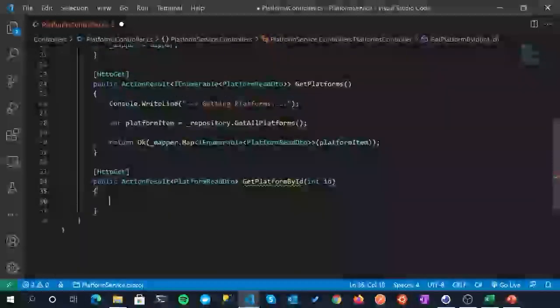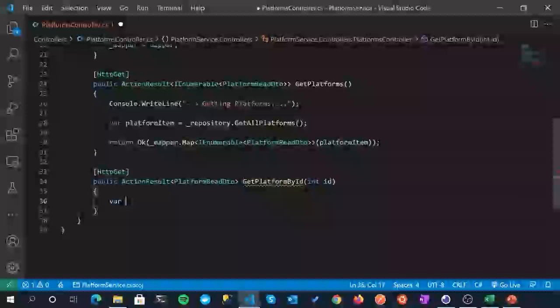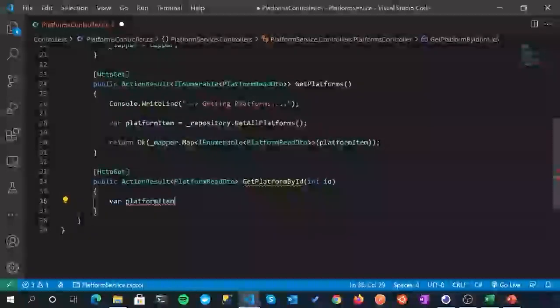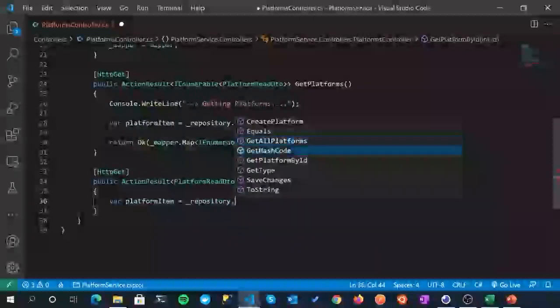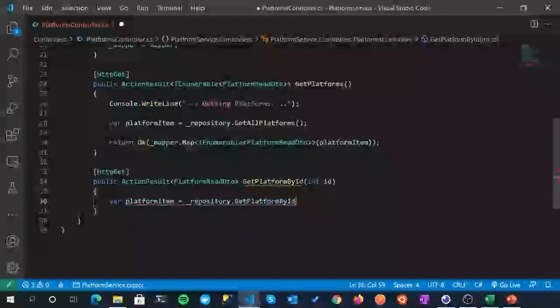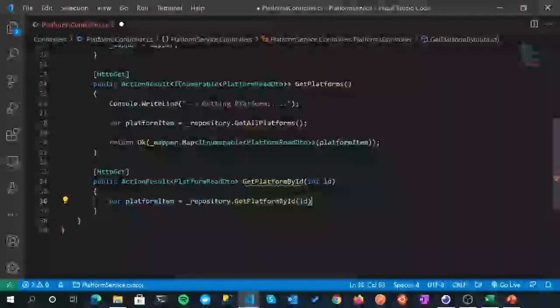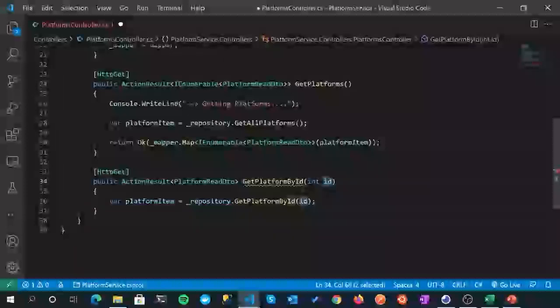Okay, and then it's actually very similar to this here. So the first thing we're going to do is declare a variable to hold our results. I'm going to call it platformItem, singular this time, because we're just looking for an individual item. And again, we'll make use of our repository class, and we did create a method in here called GetPlatformById. Fantastic. And what do we want to pass into it? We want to pass in the value that's been passed in through our URL. So we're going to attempt to get whatever was passed in.